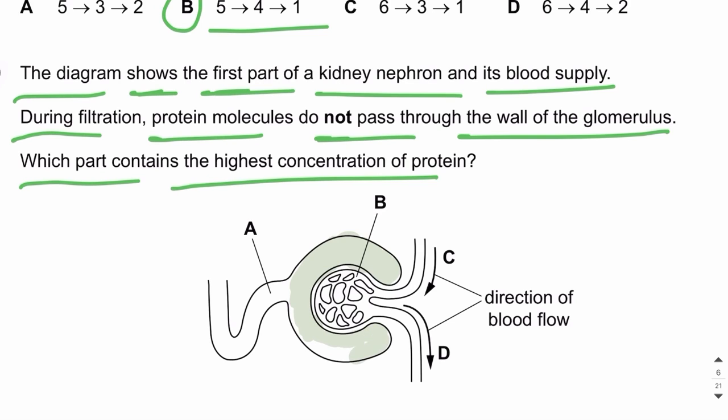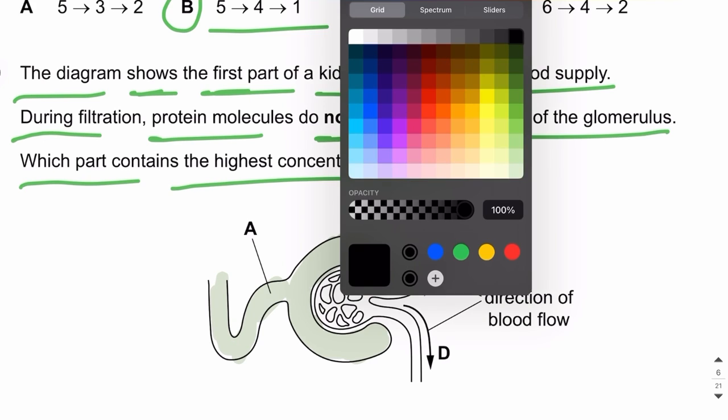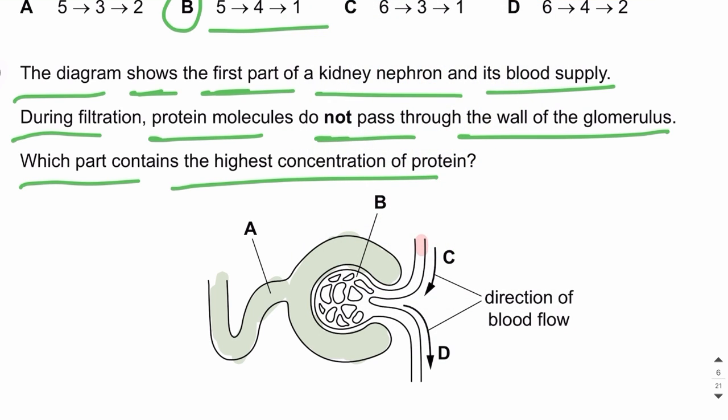This is the Bowman's capsule of the kidney nephron, and this is the proximal convoluted tubule. And these are the blood vessels. This is the afferent arteriole, and these are the capillaries, the glomerulus, and this is the efferent arteriole.